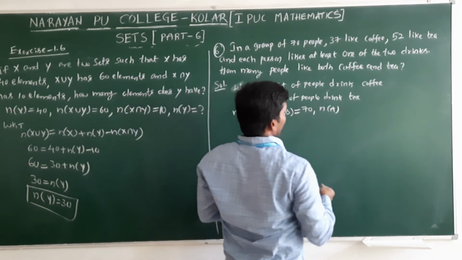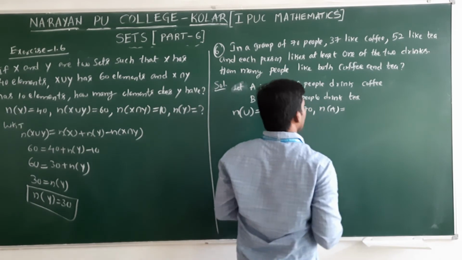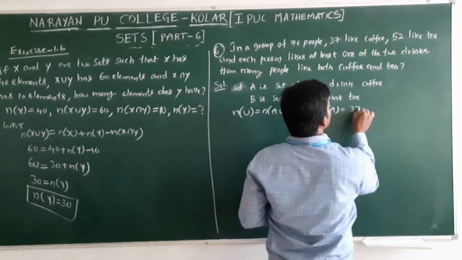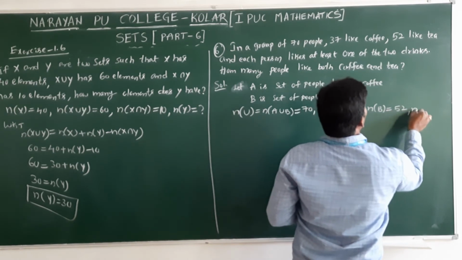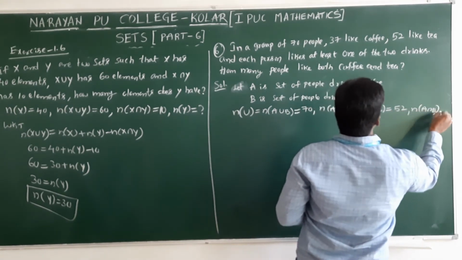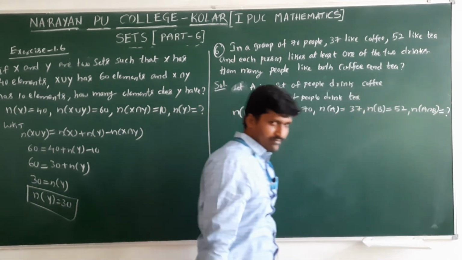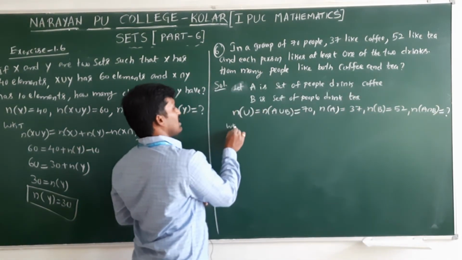37 like coffee, that is N of A. N of B, how many like tea? 52. We need to find N of A intersection B. Same, we know the formula.